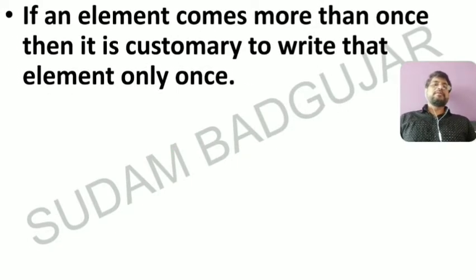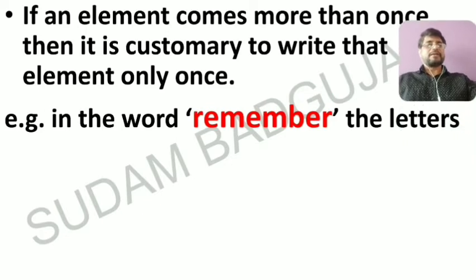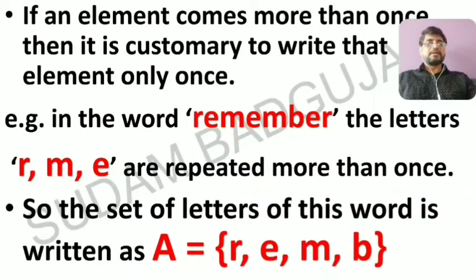If an element comes more than once, then it is customary to write that element only once. In the word remember, see, there is some example. Remember the letters, you have to observe this. E is repeated, R is repeated, M is also repeated, means it comes twice. So the letters R, M, E are repeated more than once. So the set can be written as R, E, M, B.